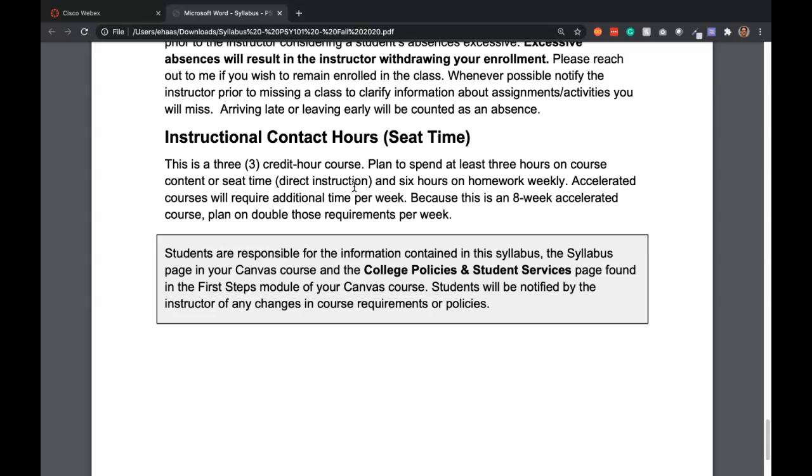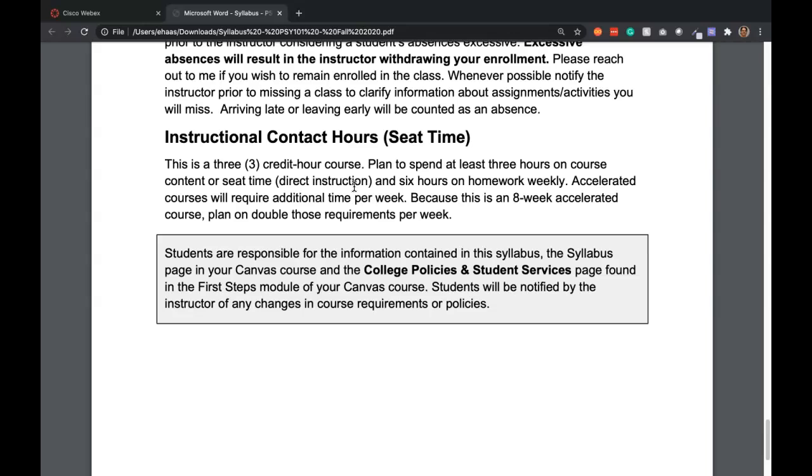Now, some people are going to spend less than that, and some people are going to spend more than that. It's just going to depend on you. But if you want to be really successful and learn the material well, plan on 18 hours a week. It's going to be mostly just reading the textbook, and thankfully this textbook is pretty brief. And then also watch my videos. That's your main homework. Then just make sure you get the Muddiest Points done and the quizzes done and the discussions done. That's how you keep up with it.